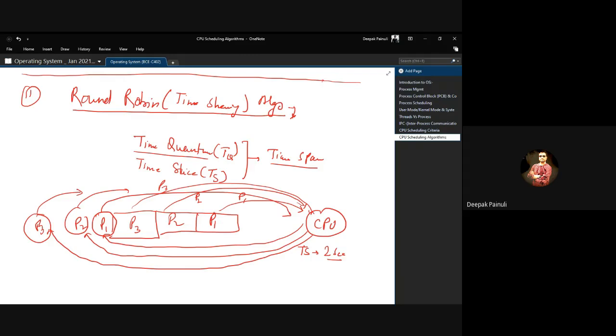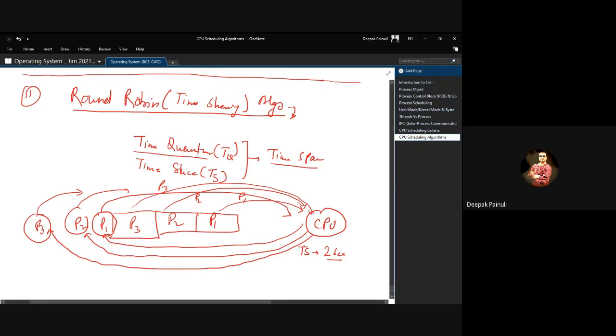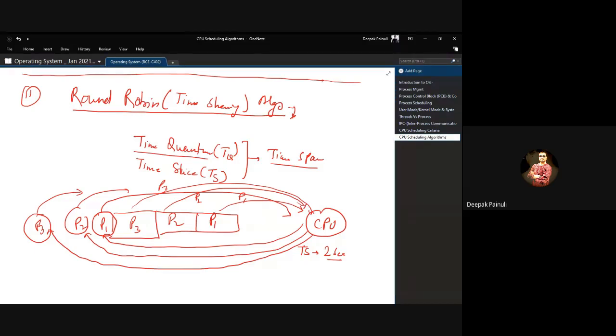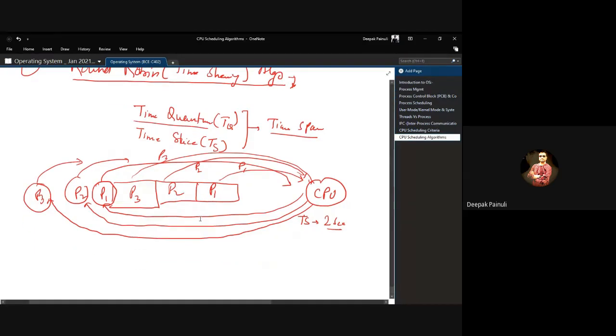It will select P1, then P2, then P3, then again P1, P2, P3. That's why it is called round robin. That means you are creating a round between all the processes we have in the system, right? So that's why it is called the round robin algorithm, right?